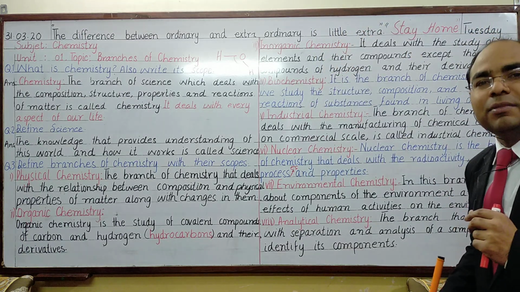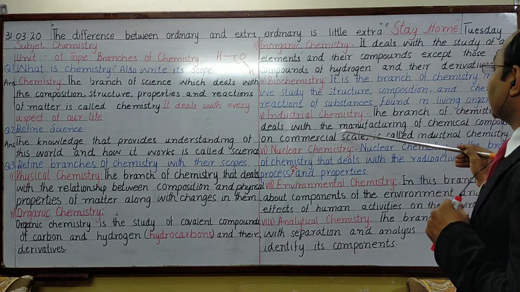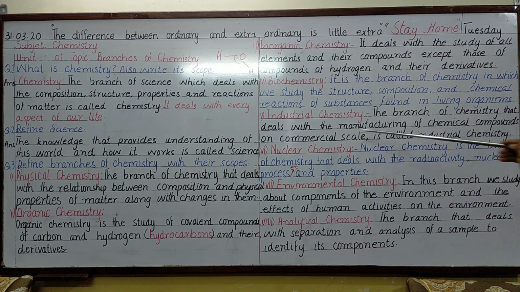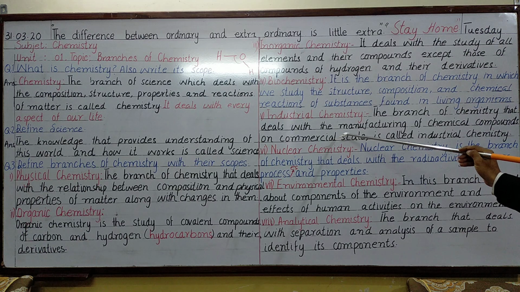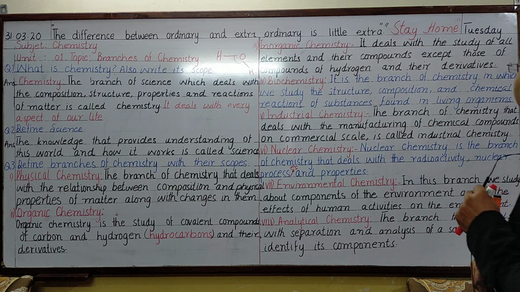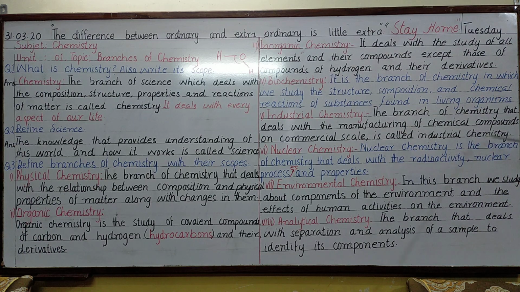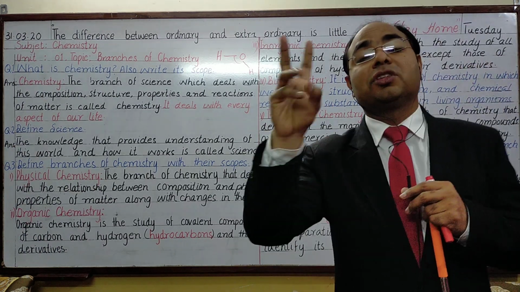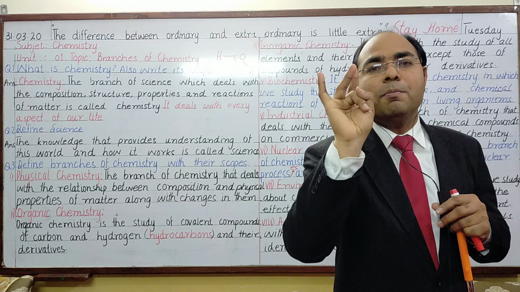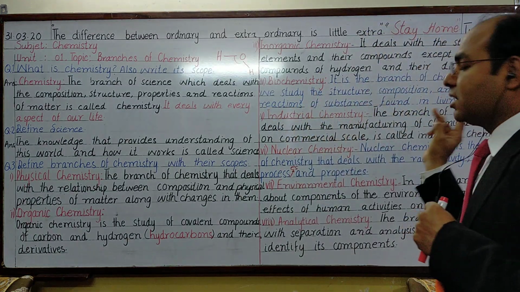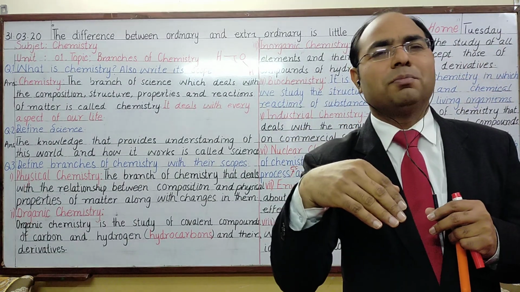The branch of chemistry that deals with the manufacturing of chemical compounds on commercial scale is called industrial chemistry. Three key words: commercial scale, manufacturing, and chemical compounds. So that means all types of chemical compounds being prepared.